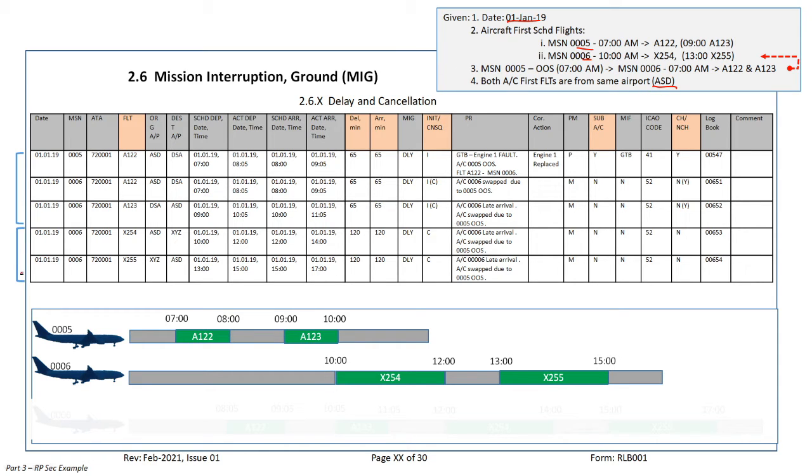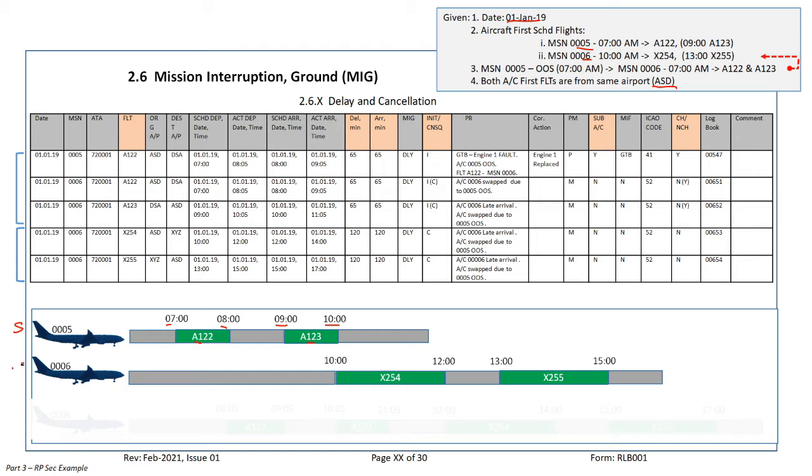So let's see what happened with 05, first scheduled flight. Scheduled takeoff from ASD, 7 o'clock in the morning. Flight number 122, landing 800, flying back to ASD, scheduled again 9 o'clock. Flight number 123, landing back at ASD, 10 o'clock.